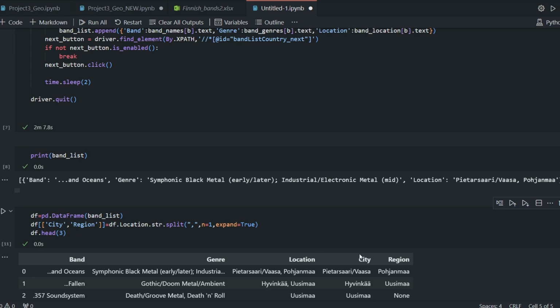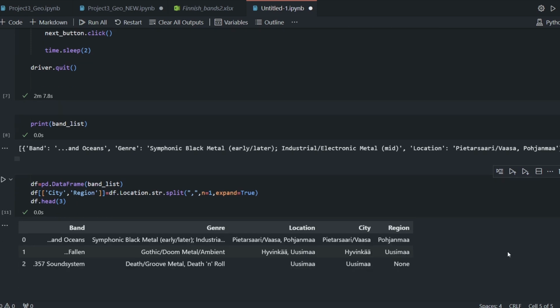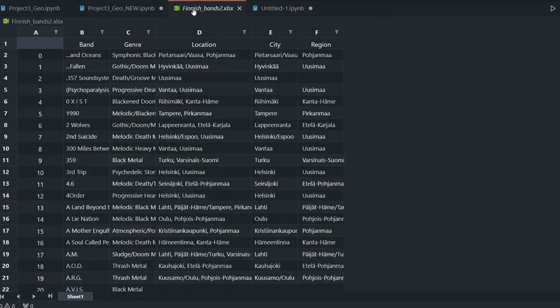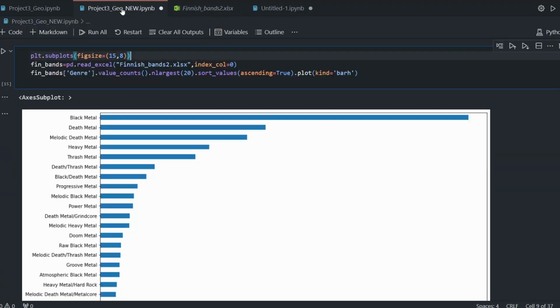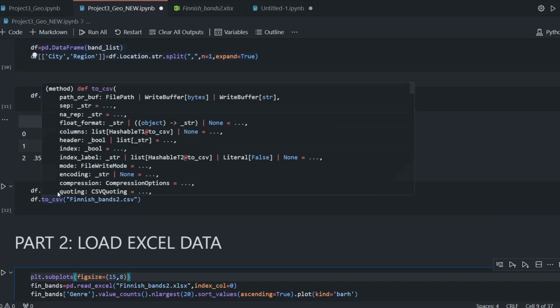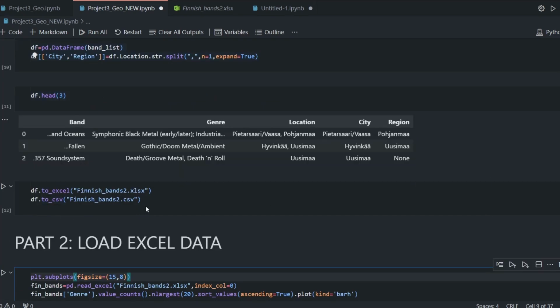and that's the result. Now, the project itself, for this part, ends here. But in order to have these elements, I have to do this. I got to save it to an Excel or CSV file. I stored it in both ways, so you can just use whatever you want according to your tastes. And just pay attention, as I told you before, to Finnish_bands 2 and not the first one, because the first one is the older.